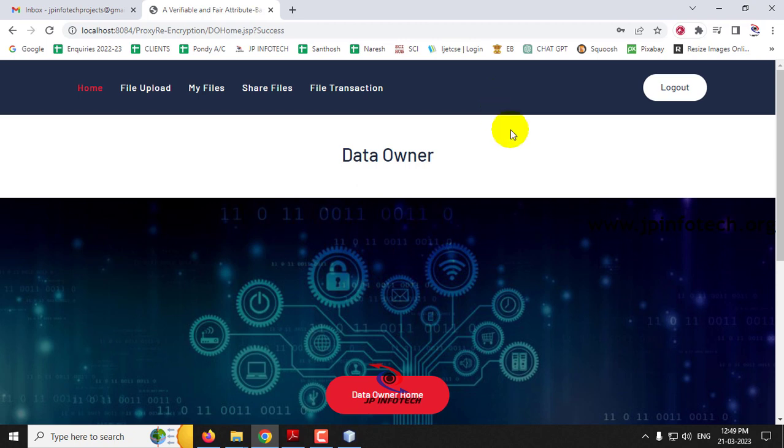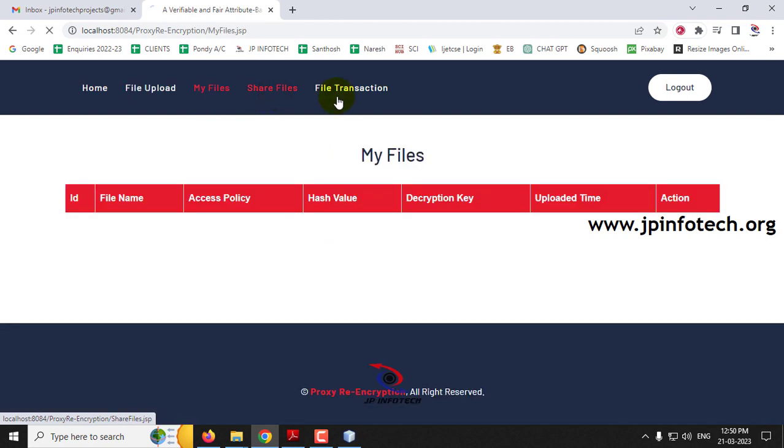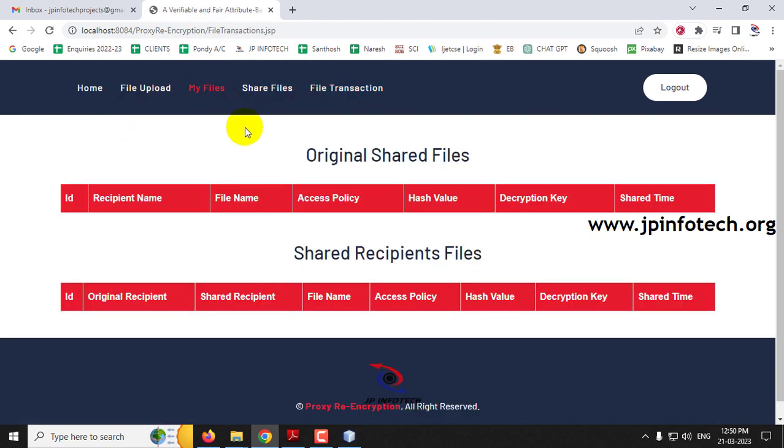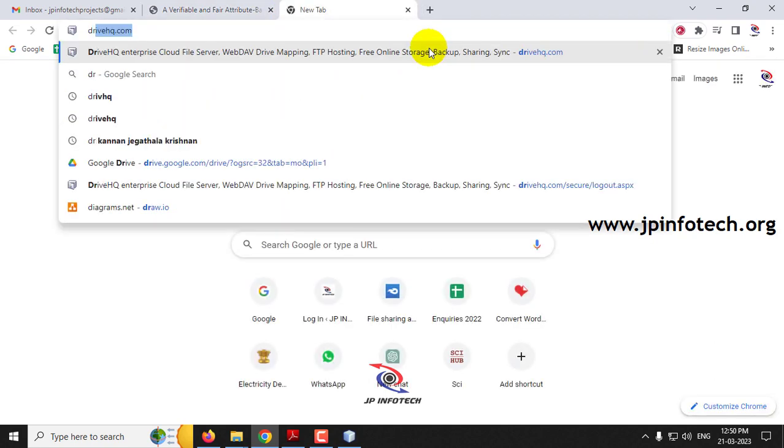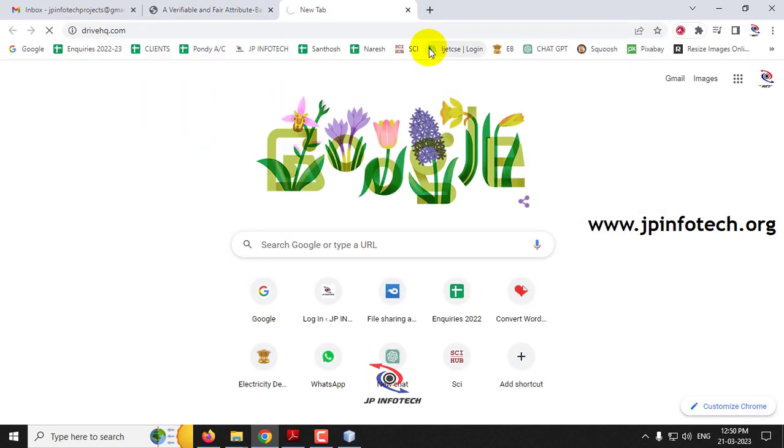Now you can see the home screen or welcome screen of the data owner's page, where the data owner has the option of file upload, my files, share files and file transactions, and everything is empty now. So now let us go to the uploading of file. As this is a cloud project, you need to have the file uploaded to a cloud service. So we are using Drive HQ for uploading the file in the cloud.